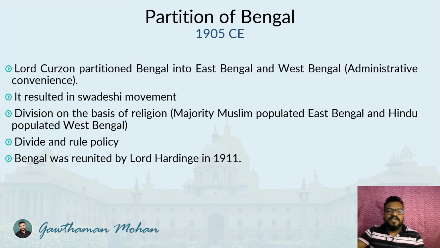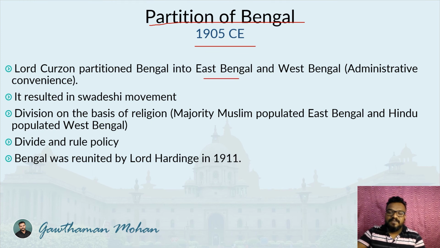Now comes the partition of Bengal, another important event which happened in the year 1905. So, what is this partition of Bengal? The British were trying different methodologies and strategies to consolidate their power in the country, and one such method was the divide and rule policy. What they did was divide Bengal into two. They partitioned Bengal into two.